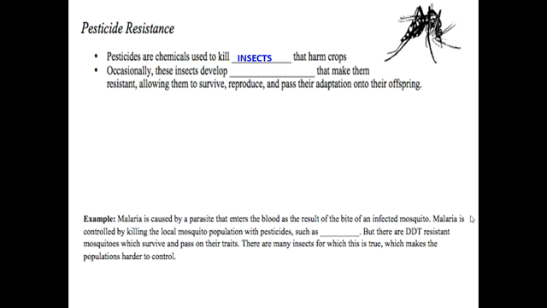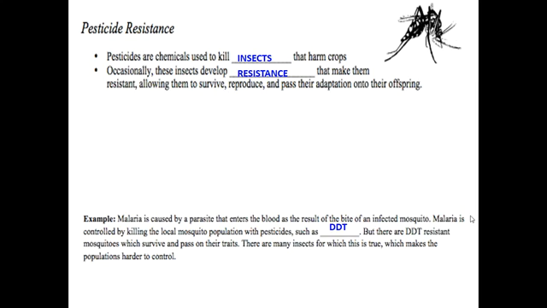And the same thing is with pesticide resistance. Pesticides are chemicals that are used to kill insects that harm our crops. Occasionally, these insects will develop a resistance to that pesticide and it will no longer work, meaning that they will survive, reproduce, and pass this adaptation on to their offspring. When this happens, farmers are essentially wasting money as they're spraying pesticides all over crops and the crops are still being damaged by these insects. So now a lot of our crops have pesticides all over them, and the insects are still surviving, reproducing, and still damaging crops.